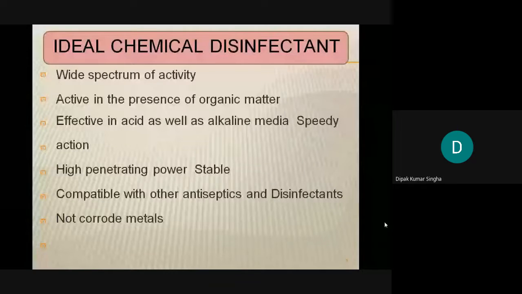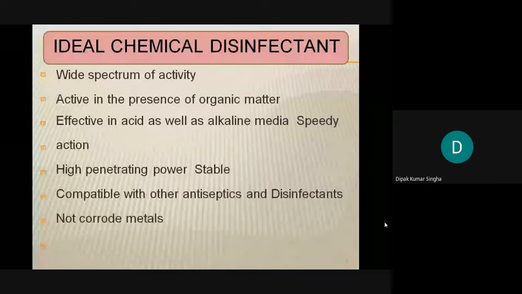Number two, active in the presence of organic matter. That means this disinfectant must remain effective in the presence of organic matter, effective in acid as well as alkali medium, and act speedily. It must be active not only in an acidic medium, not only in a basic medium, but against both the acidic as well as the basic medium. So these are the ideal properties.